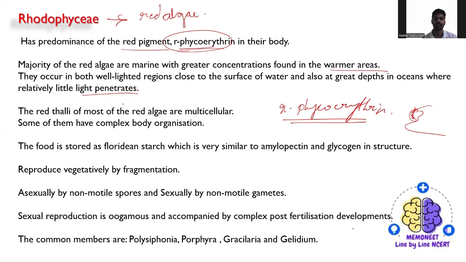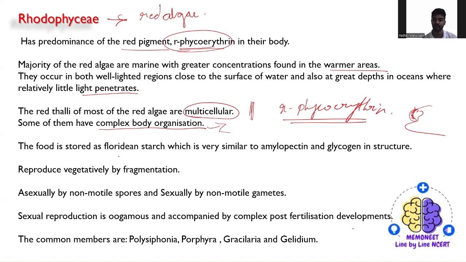So this is it. The thallus of most red algae is multicellular. That means the body structure is mostly multicellular in nature. And some of them have a complex body organization, not the simple but a complex one. Why a complex body organization? Because of where they are found: you will find them even in the deep oceans, so obviously their body is somewhat complex in nature.